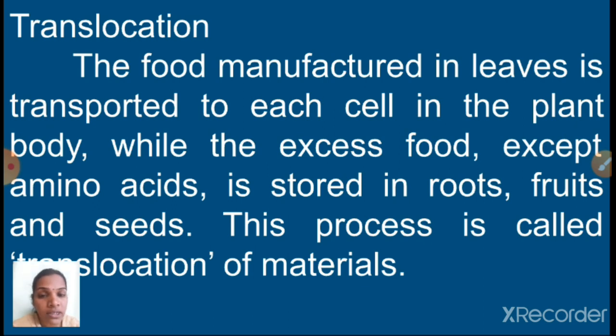I already told you plants need less energy, but with photosynthesis plants prepare a large amount of food, so the excess is stored in fruits, roots and seeds.